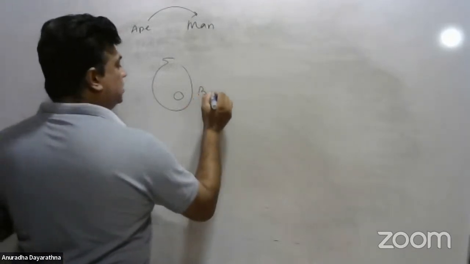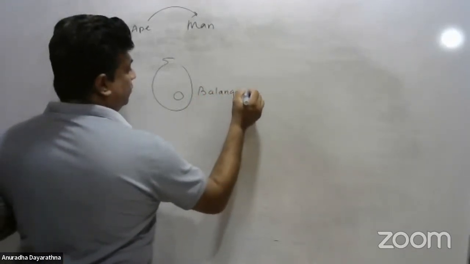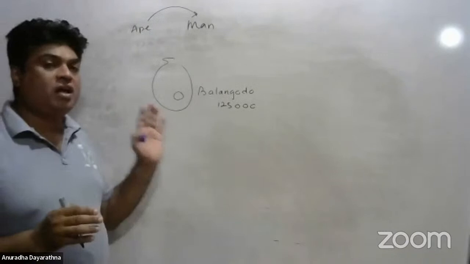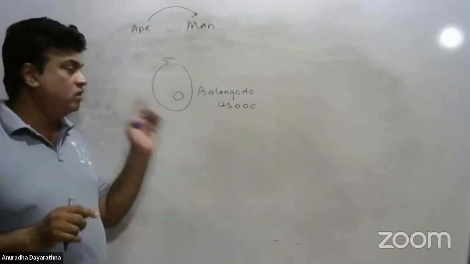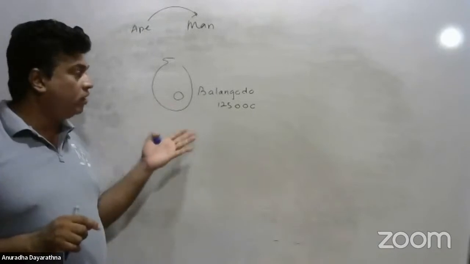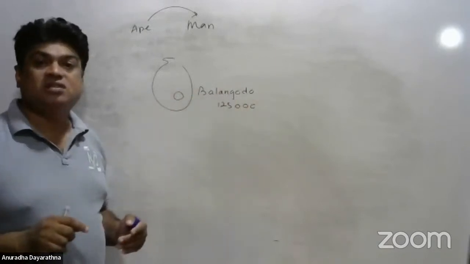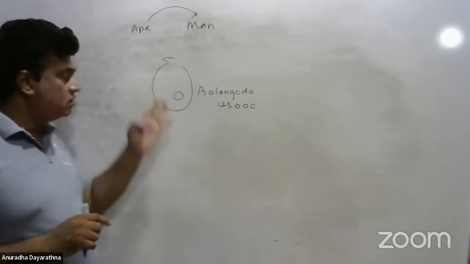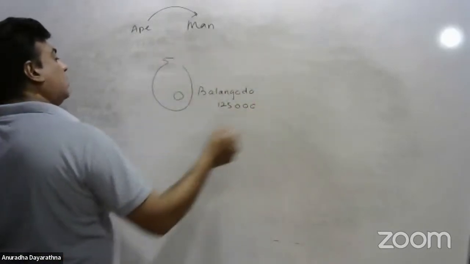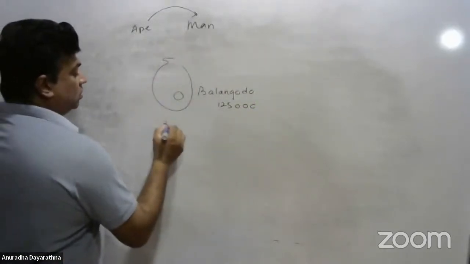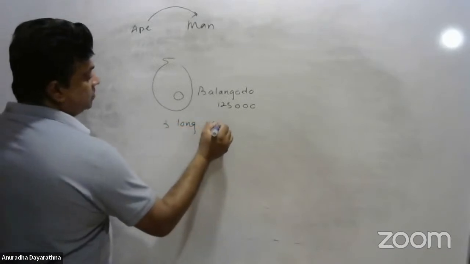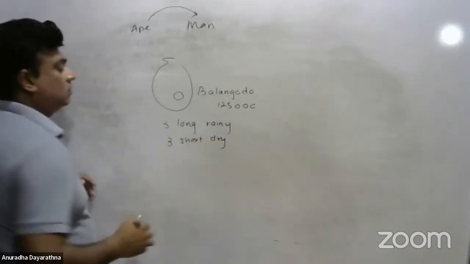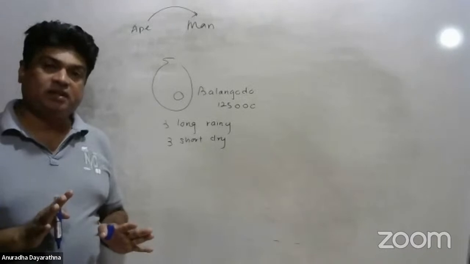In the Balangoda region, 125,000 years ago, humans were born. We call them Homo sapiens. Homo sapiens were born in the Balangoda region 125,000 years ago. After this Stone Age man was born, the entire South Asian region was subjected to 3 long rainy periods and 3 short dry periods.